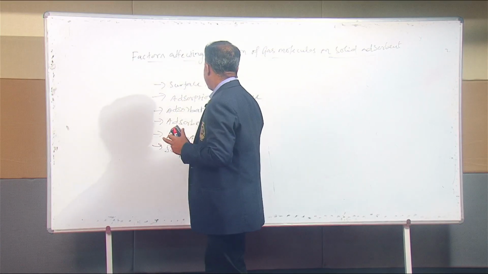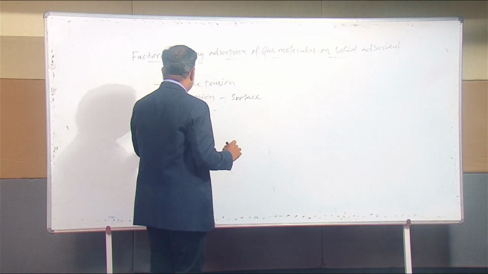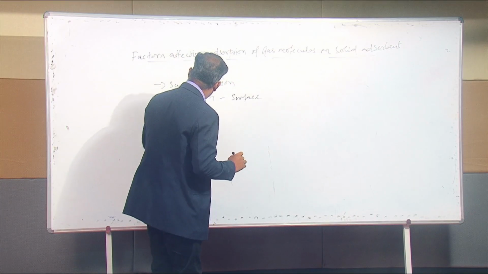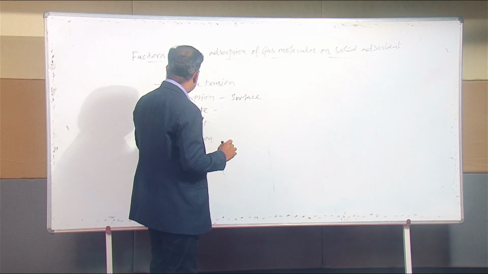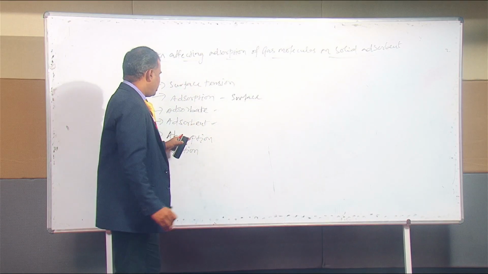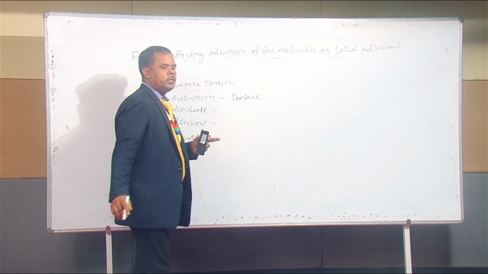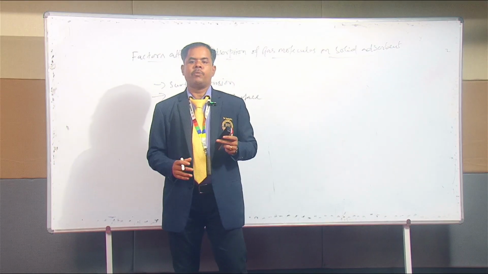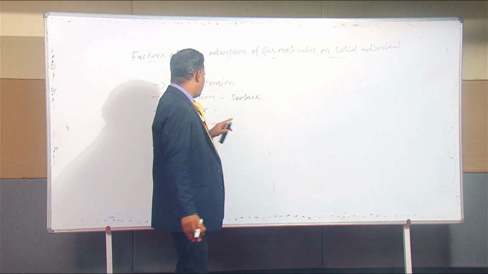Next one, adsorbate. That is the gas, substance, or solid which is held on the surface of the solid; that is called the adsorbate. Then adsorbent is the solid that takes up gas, vapor, or a solute from solution.